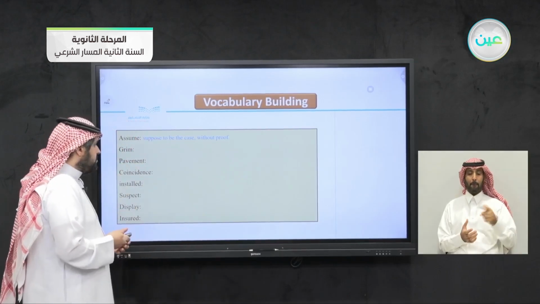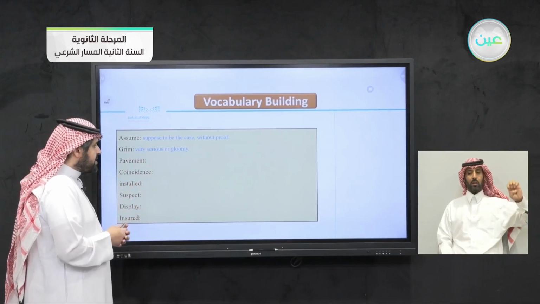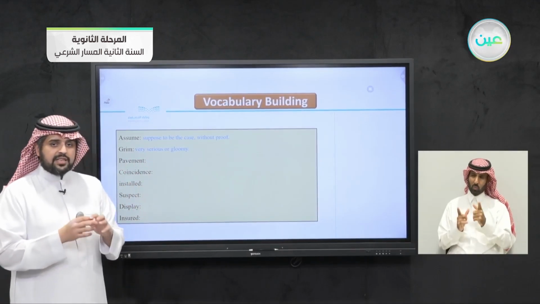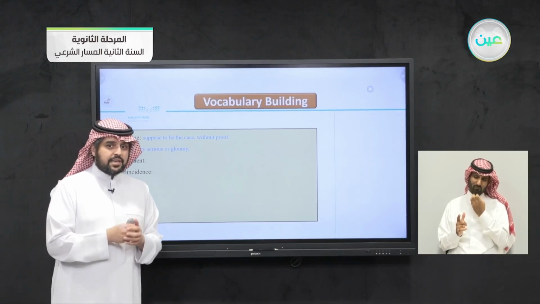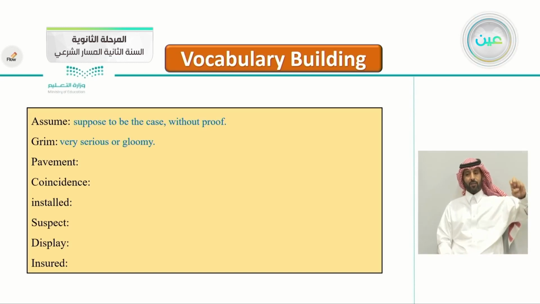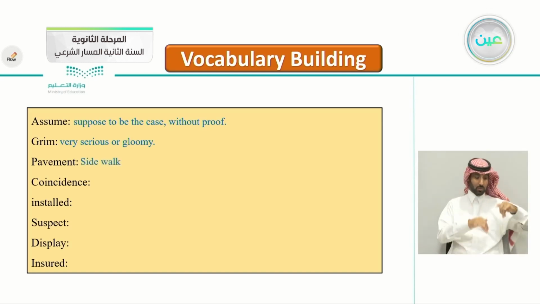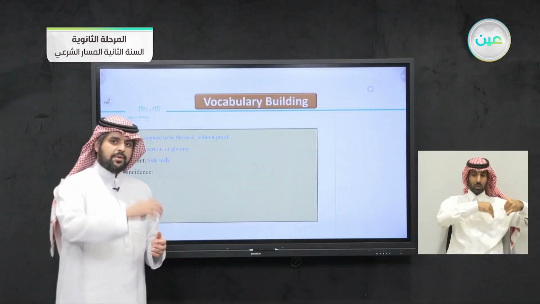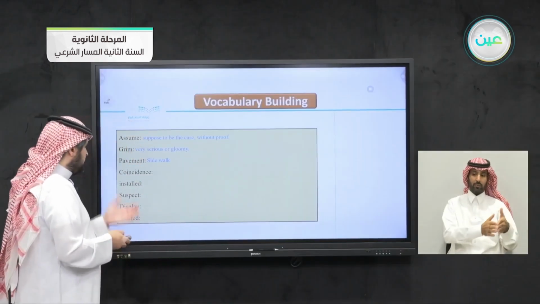Number two, grim: very serious or gloomy, a little bit sad, a little bit frightening. So this is a very serious or very gloomy, dark matter, grim. The pavement, which you can see on the street, is the sidewalk, where you walk by on the street.